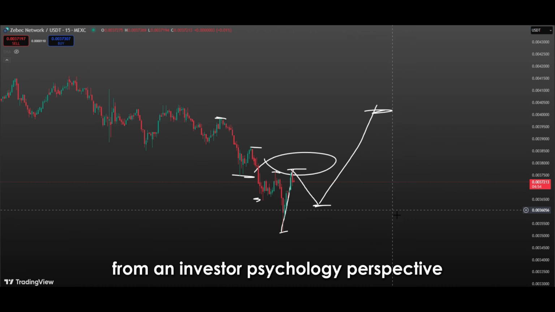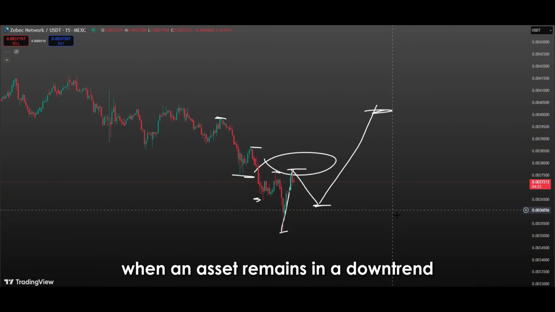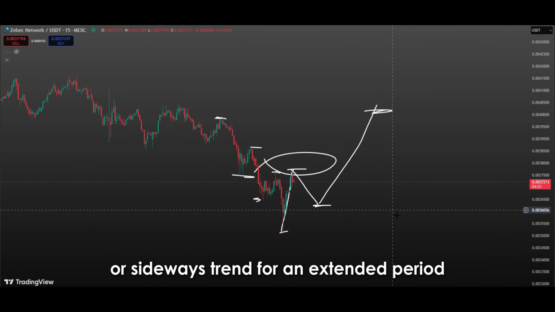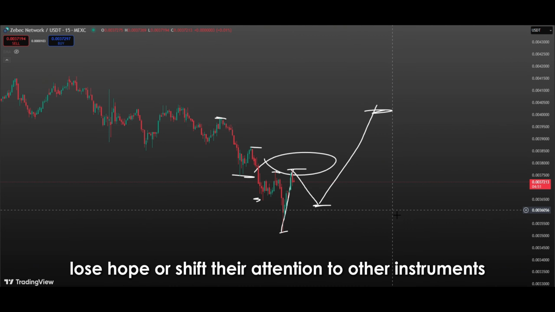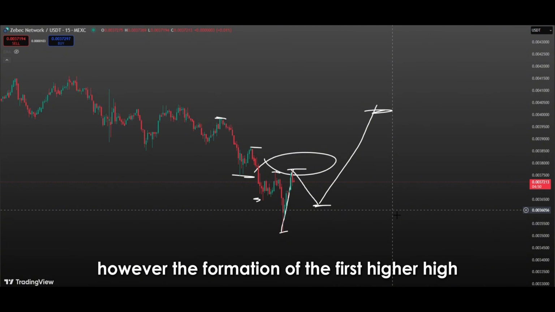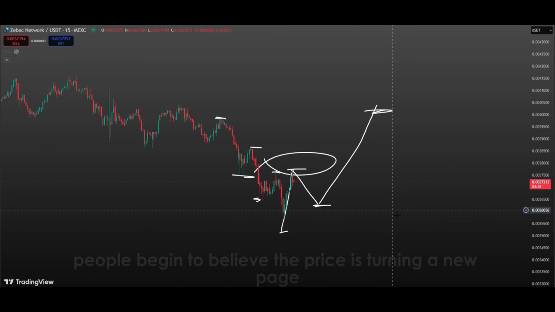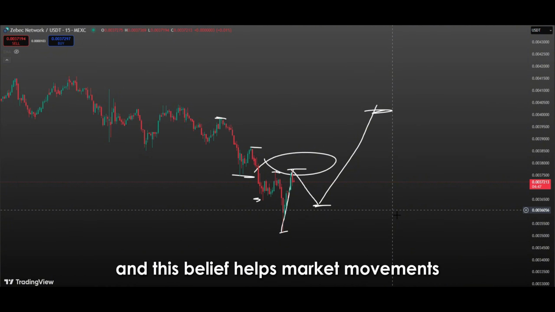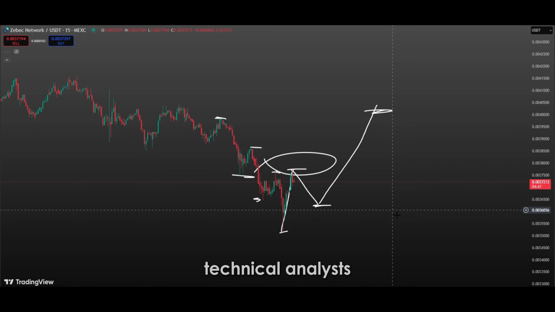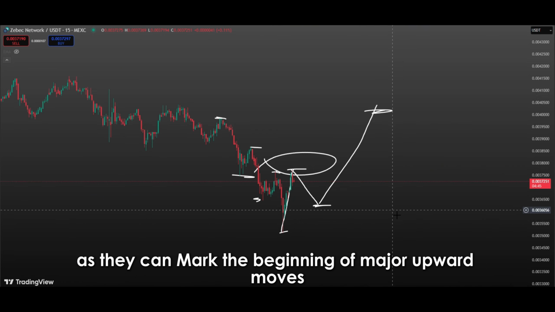From an investor psychology perspective, this development holds great importance. When an asset remains in a downtrend or sideways trend for an extended period, most market participants become impatient, lose hope, or shift their attention to other instruments. However, the formation of the first higher high followed by a higher low reignites expectations among investors. People begin to believe the price is turning a new page, and this belief helps market movements become healthier and stronger. Technical analysts patiently wait for these kinds of structures to emerge, as they can mark the beginning of major upward moves.